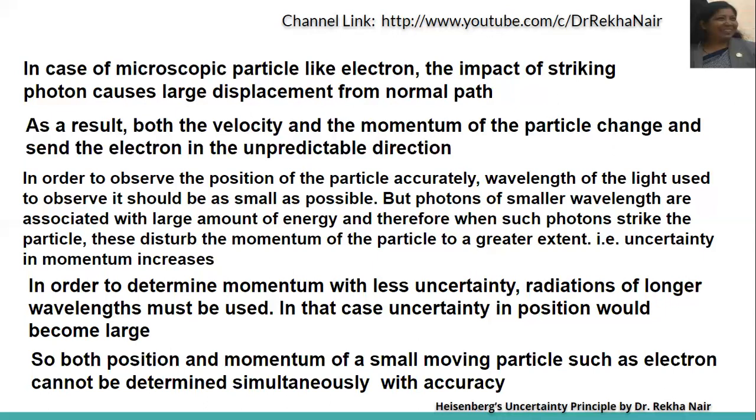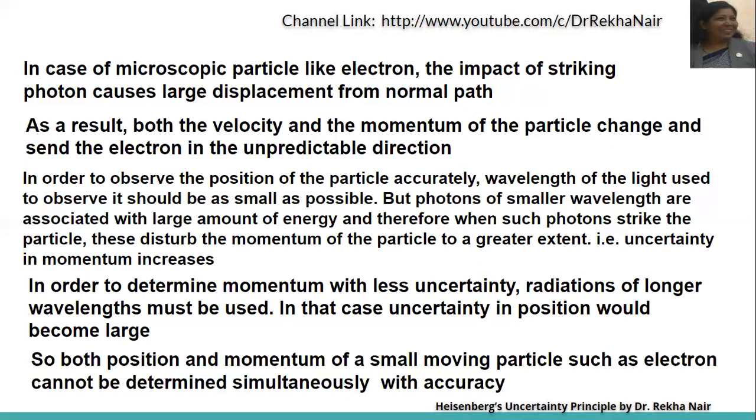Because if we want to see some particle accurately, we need a wavelength of the same order. So if the particle is small, the wavelength should be small. If the wavelength is small, it is associated with more energy. If it is associated with more energy, the photons that strike with more energy will disturb the momentum of the particle to a greater extent, or we can say there is uncertainty in the momentum.